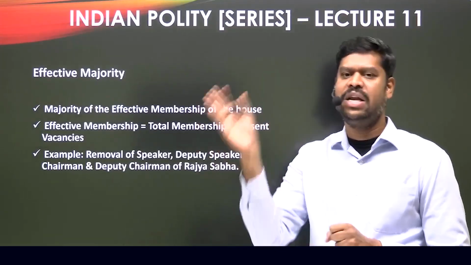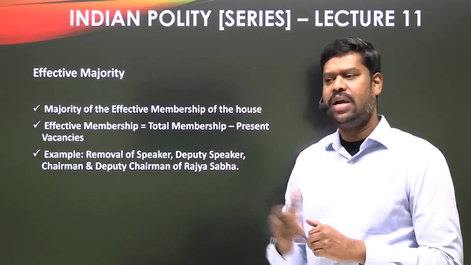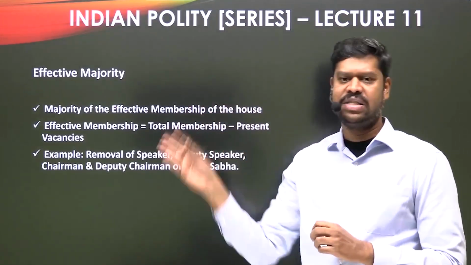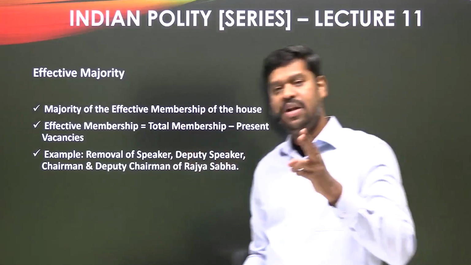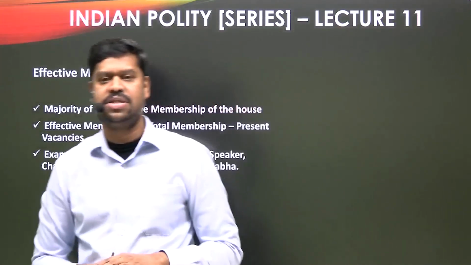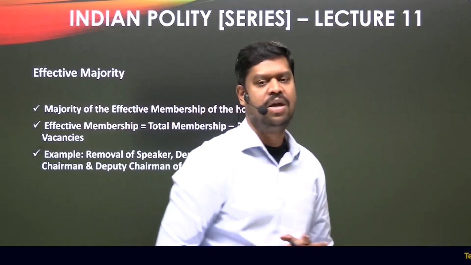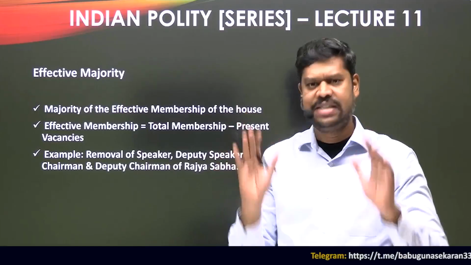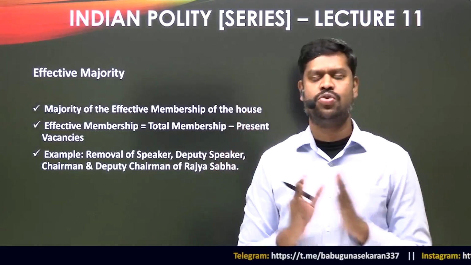He can be removed by an effective majority in the House. If the Deputy Speaker is to be removed from his seat, he can be removed by what is called an effective majority. Similarly, there is a Deputy Chairman in the Rajya Sabha, who can also be removed by an effective majority. So these are some of the examples where the effective majority is used.